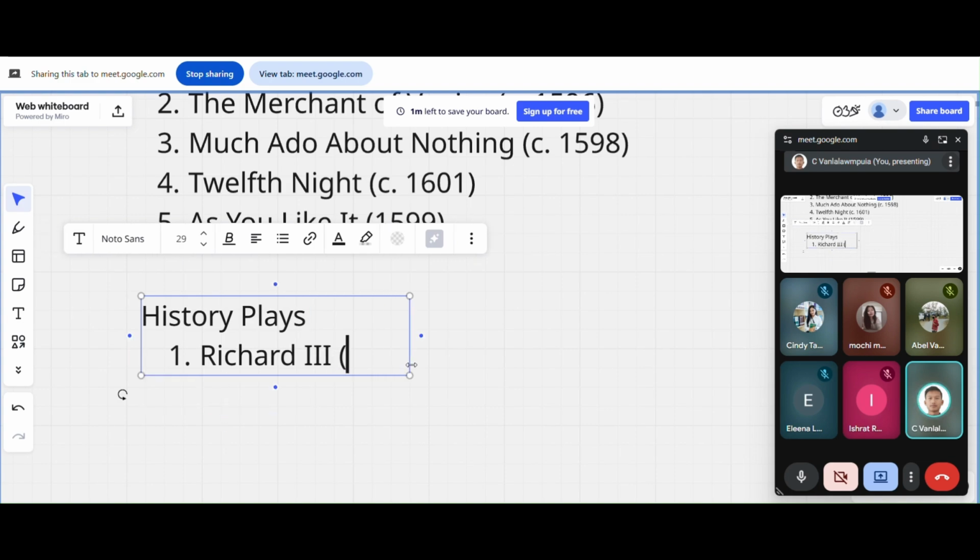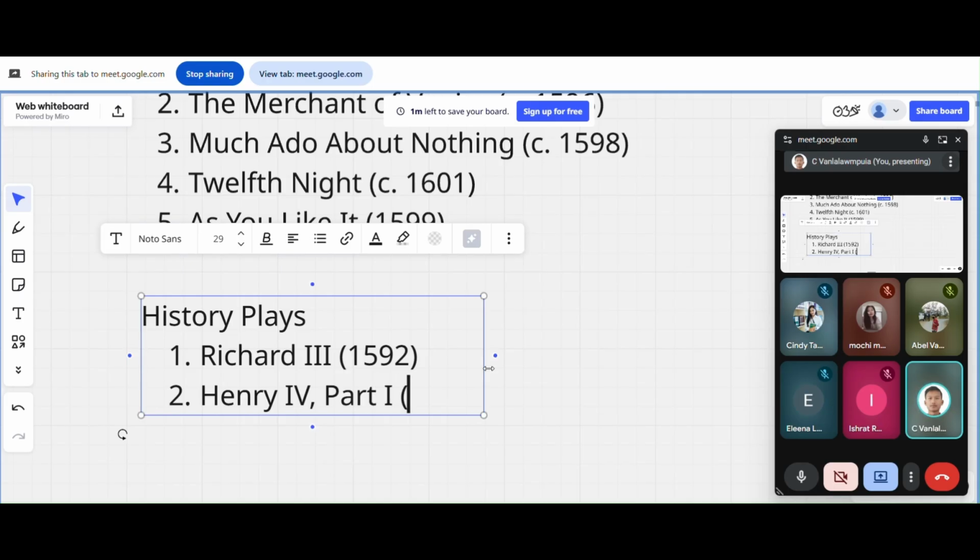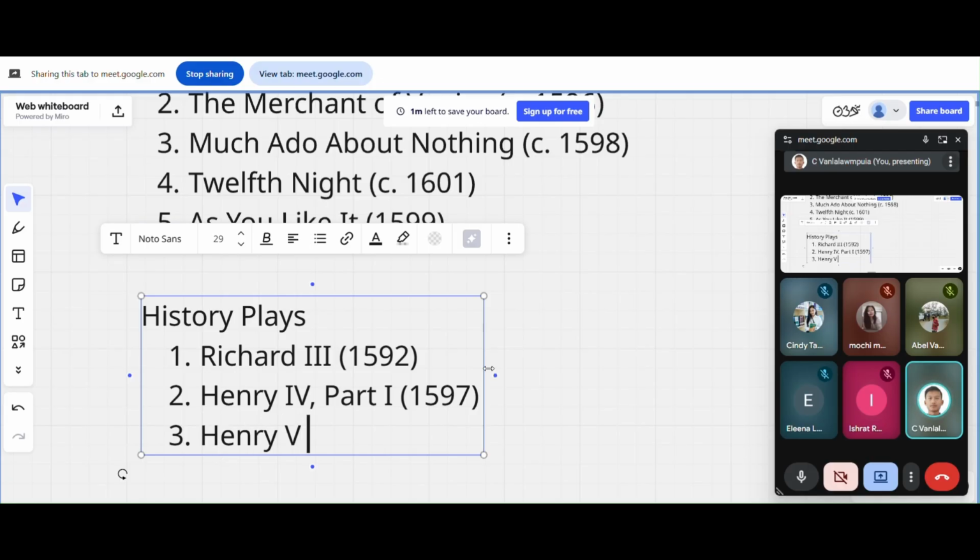So you can see here that he wrote historical plays a little bit on the earlier side. And next will be Henry the Fourth, and this should be part one, specifically. 1597. And the next historical play is Henry the Fifth. If you see, these are the names of kings that ruled at the time.